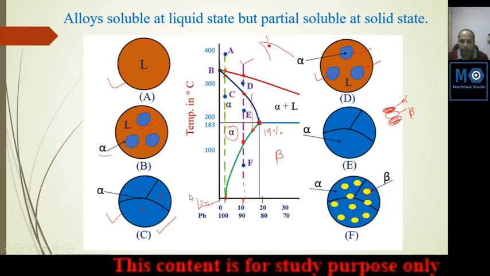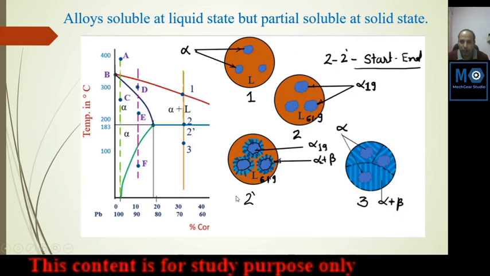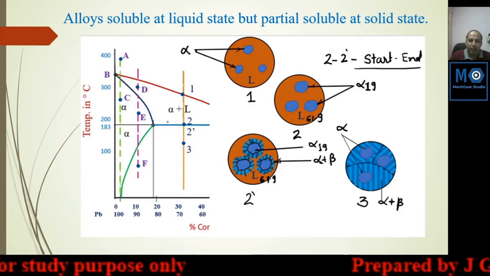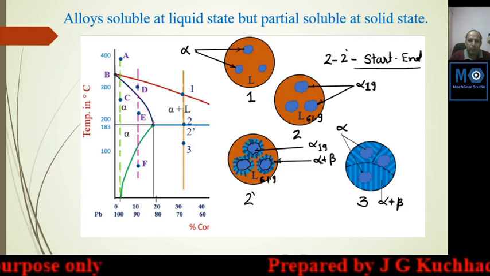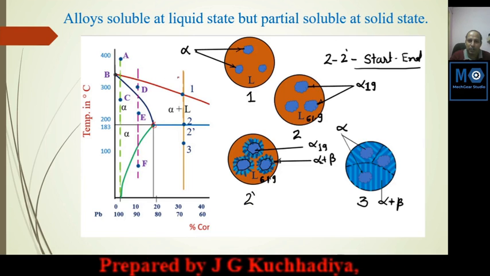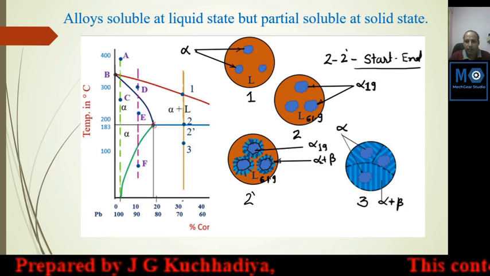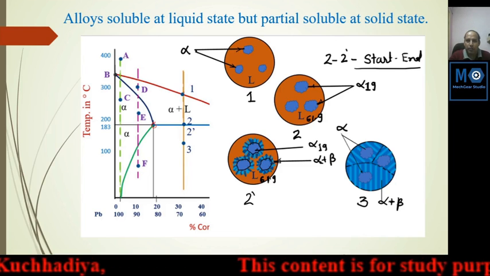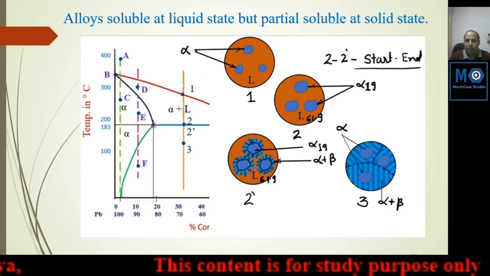We will discuss another example or proportion. Here is the maximum solubility of alpha phase. We have selected the third region, nearly 30-70 composition. At point 1, solidification started, alpha phase started.